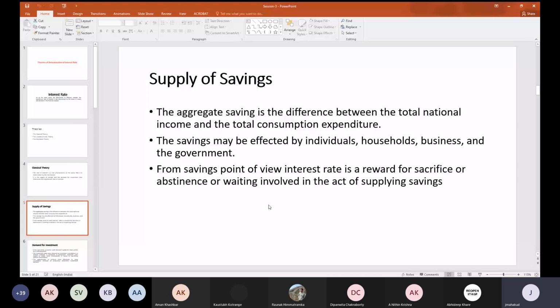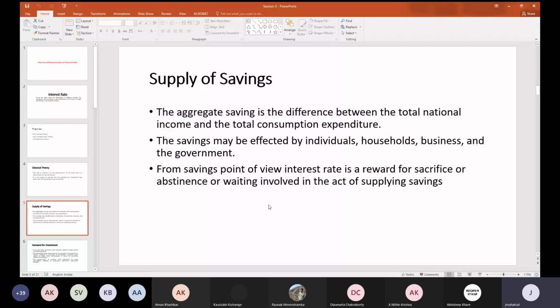If I say Y is equal to C plus S, that means Y, the total output, is equal to your total consumption plus savings. If you deduct the expenditure from the total output or total income the country has, whatever remains is the savings.